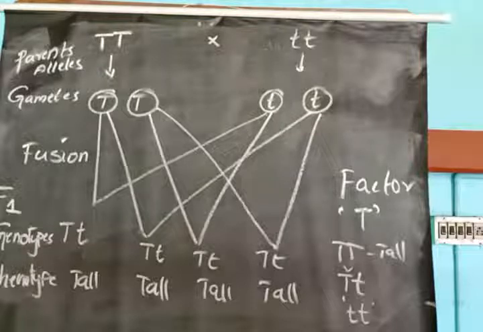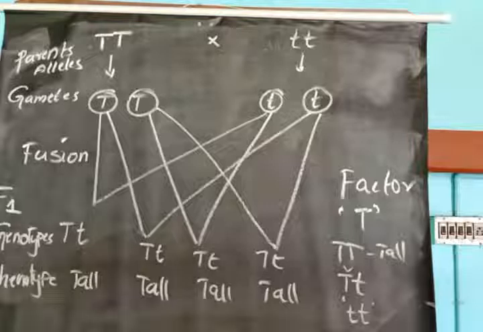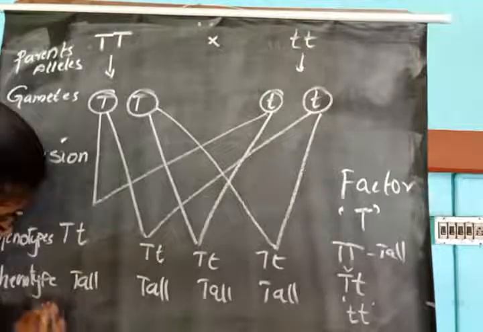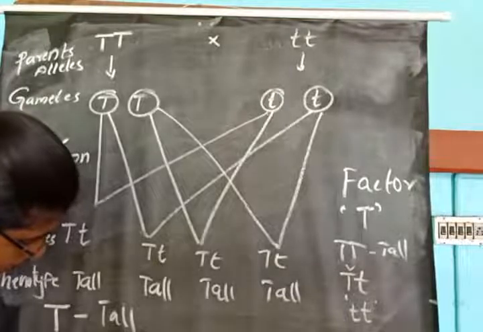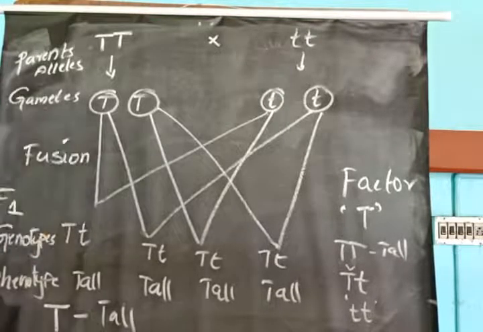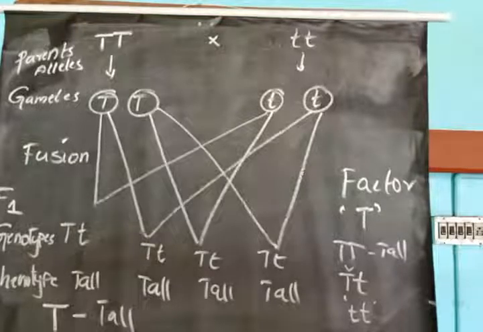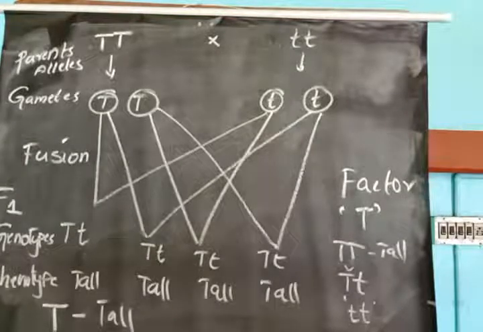So note down: a single copy of factor T is enough to make a plant tall, but both copies of small t are necessary to make a plant dwarf. Why? Because T is the dominant gene.